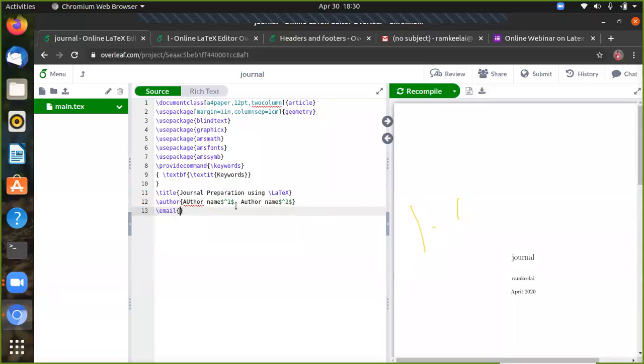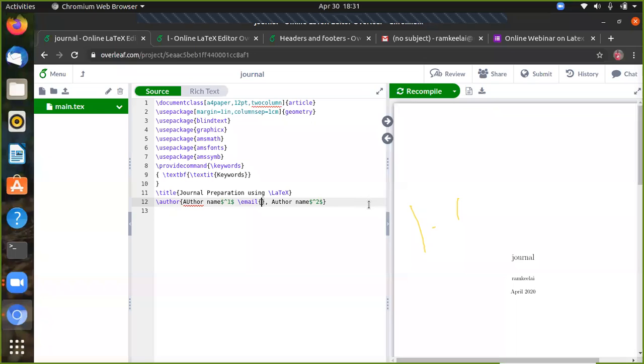Okay, so here itself we can give your author's email ID. Okay, so backslash email of your first author, like a@gmail.com or some mail ID you can give. Okay, and followed by, here after the dollar symbol, you can give